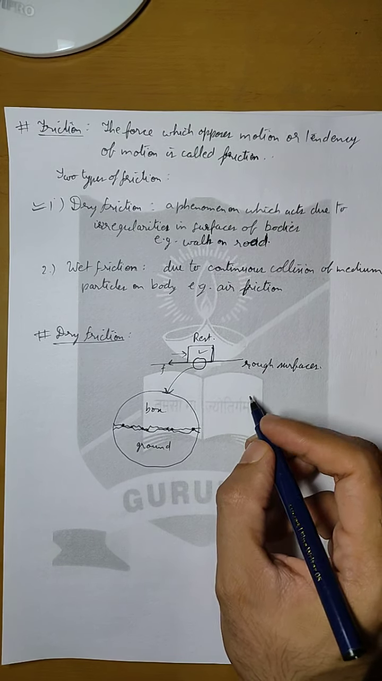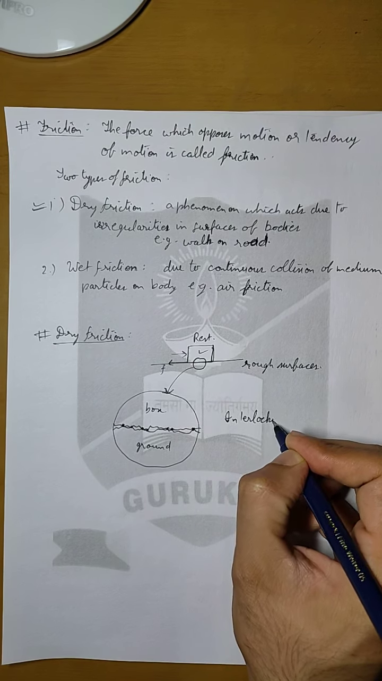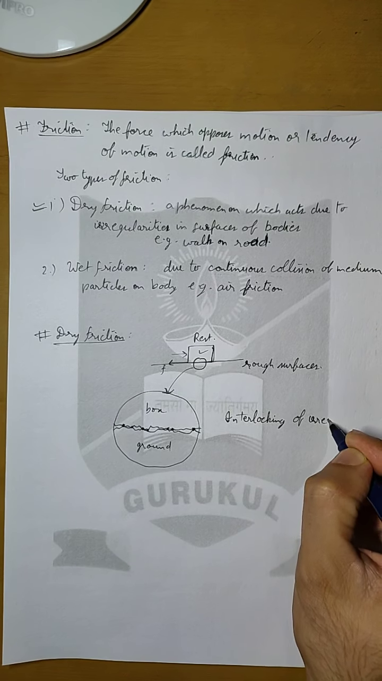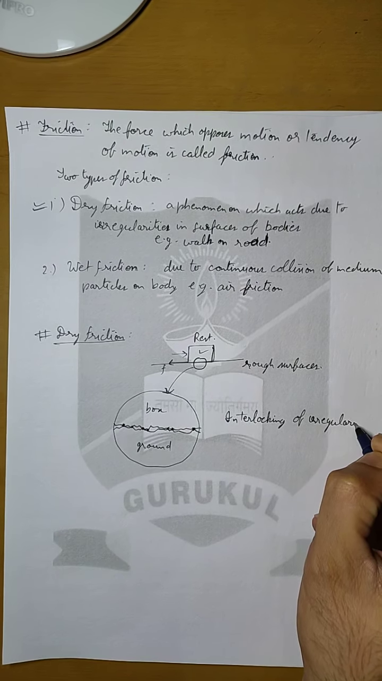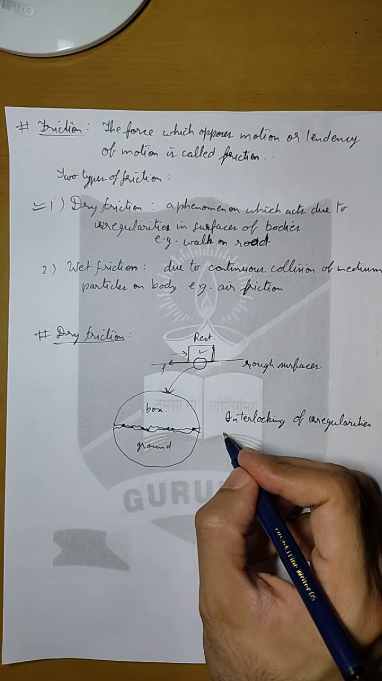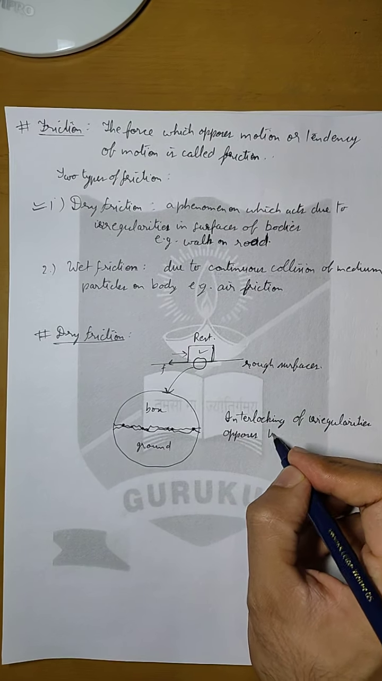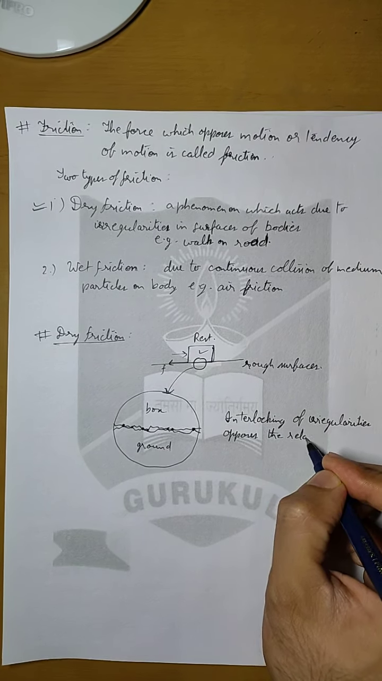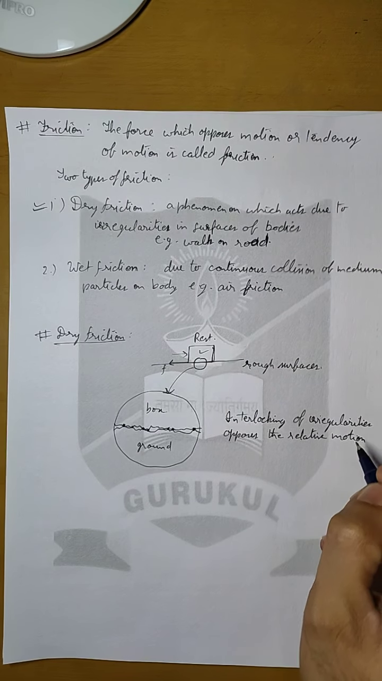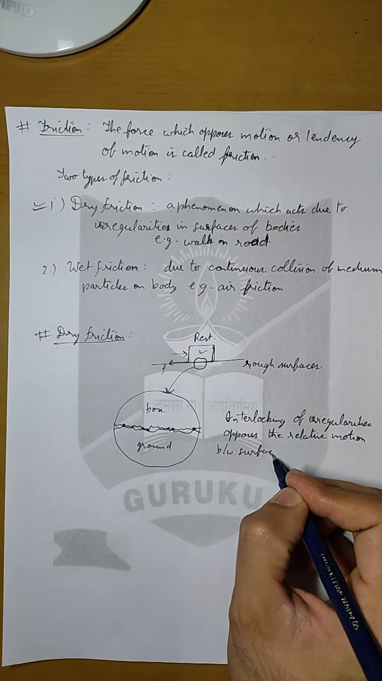So we can write it right here that interlocking of irregularities opposes the relative motion between surfaces.